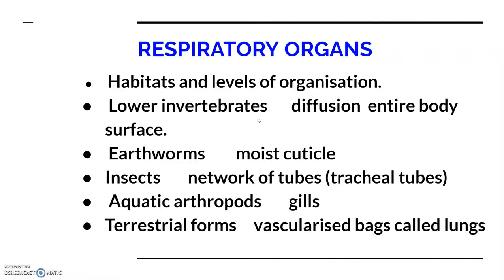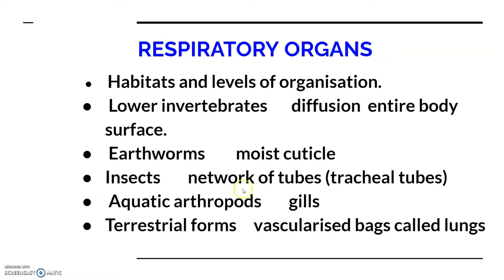Now in the lower invertebrates like sponges, coelenterates, flatworms, etc., exchange of oxygen and carbon dioxide takes place by simple diffusion, and the entire body surface is involved in that, because they have a very simple organization, so simple diffusion can perform the function in them. Earthworms have a moist cuticle surface. Cuticle is the outer layer, just like the skin.